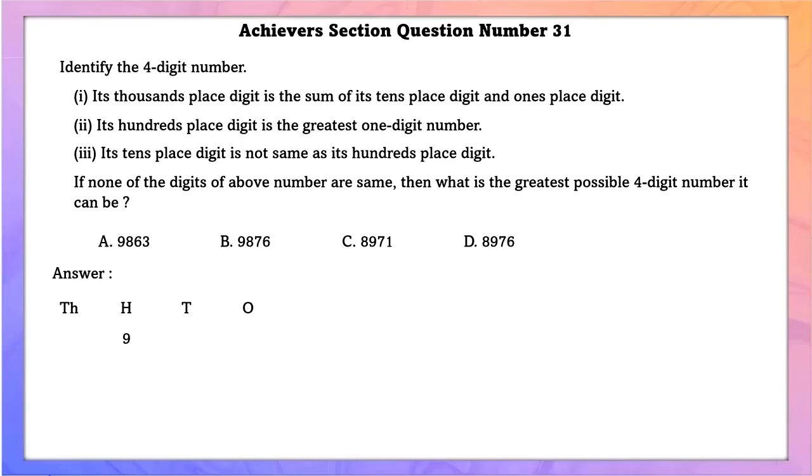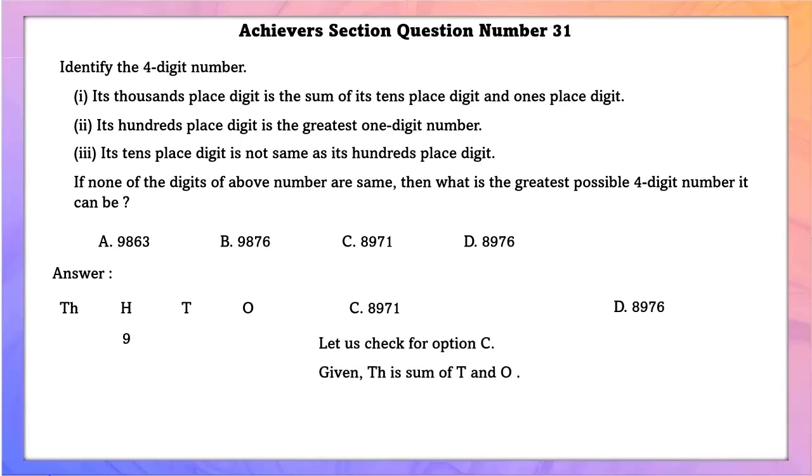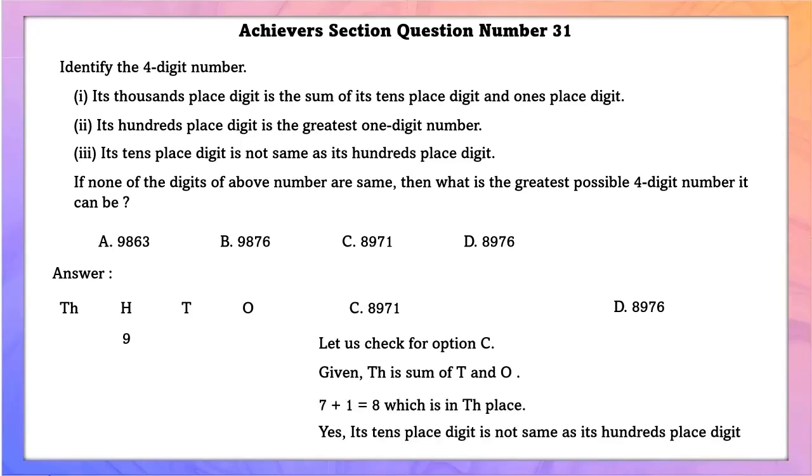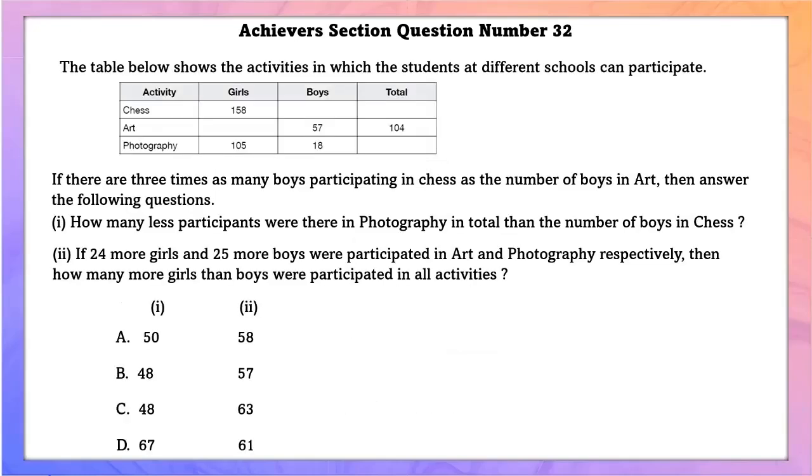can be? As we can see here, we know one information, that is 100th place is 9. As we can see here in the A and B option, there is no 9 in the 100th place. But in the C and D option, there is 9 in the 100th place. So first we'll check the C option. Given 1000th place is a sum of 10s and 1's place. Yes, this is true because 7 plus 1 is equal to 8, which is in the 1000th place. Yes, its 10th place digit and its 100th place digit are different. So the answer is C option.